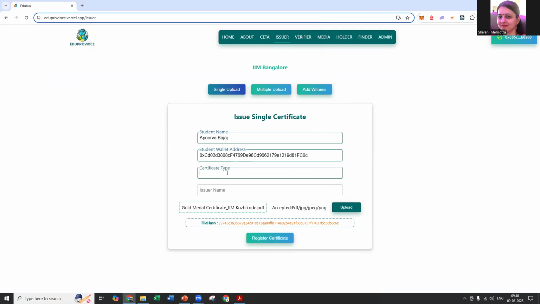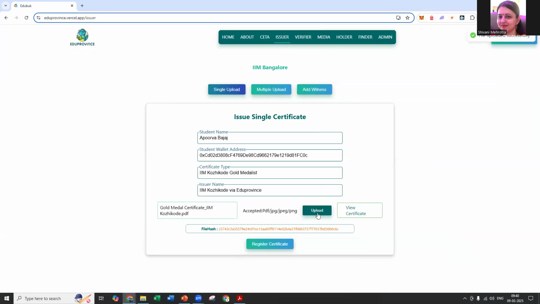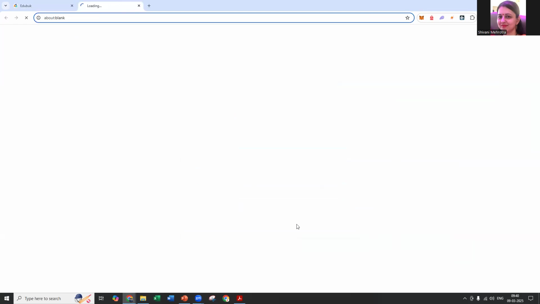The wallet address has been added. The certificate type is being written now: IIM Kozhikode gold medalist. The issuer name is the name of the university, the college, or the institute. In this case, it is IIM Kozhikode via EduProvince. Then you click on upload button. Finally, the certificate is being uploaded. Here we click on upload and we can see view certificate now.